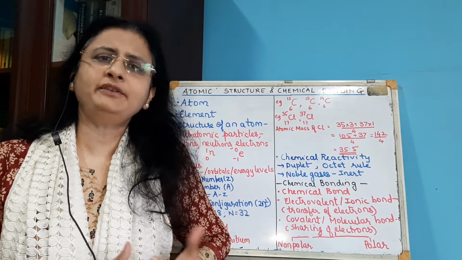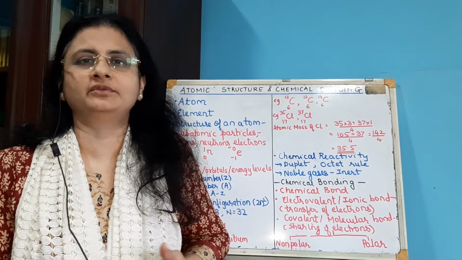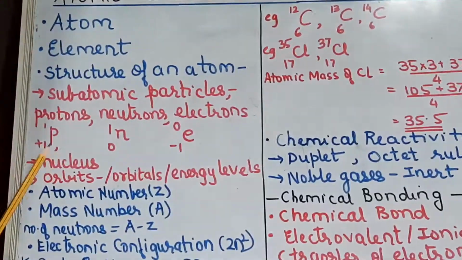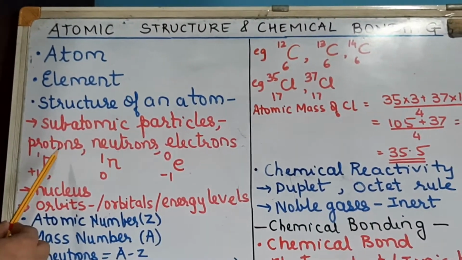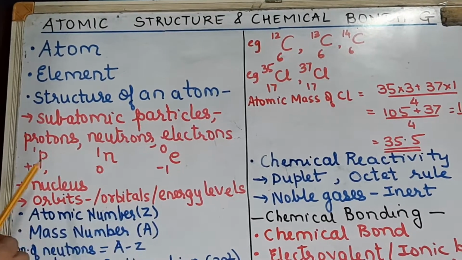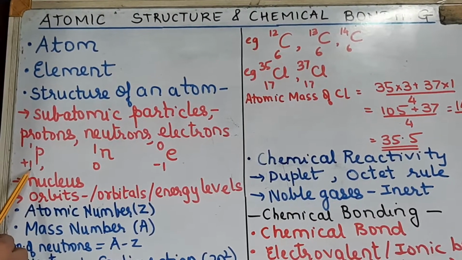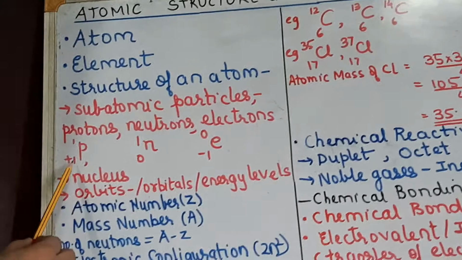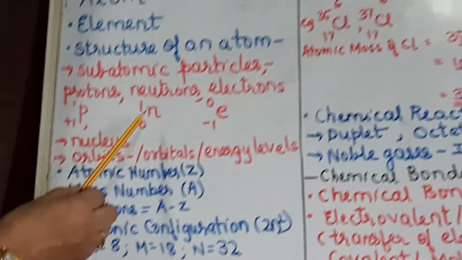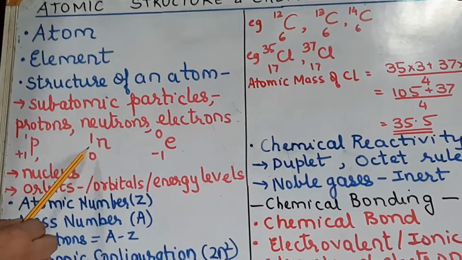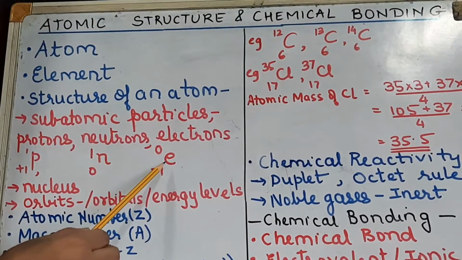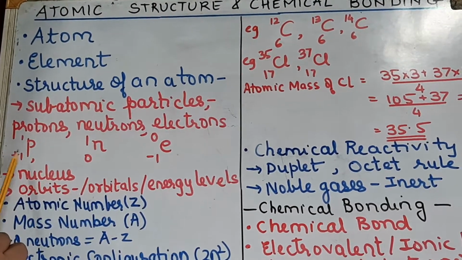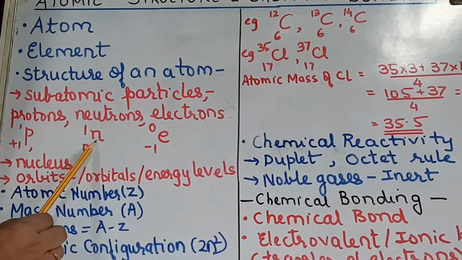Now if you have to compare the properties of proton, neutron and electron, have a look here. The subatomic particles, like we just discussed, are protons, neutrons and electrons. Protons are positively charged: charge is +1 and mass is 1. Neutrons don't have any charge, so 0, and they have mass 1. Electrons are negatively charged, so they have a charge of -1 and a negligible mass. This is how you are supposed to represent protons, neutrons and electrons.